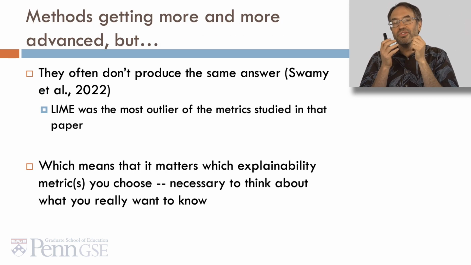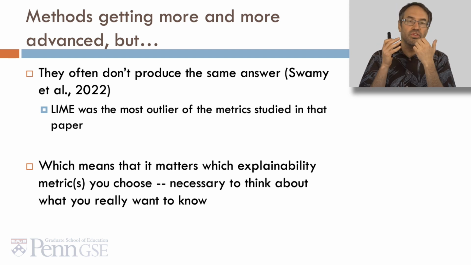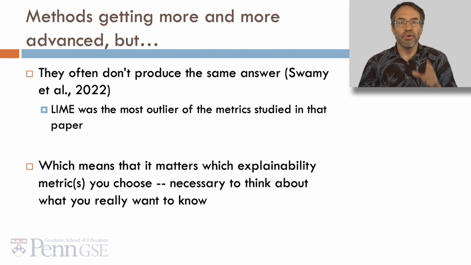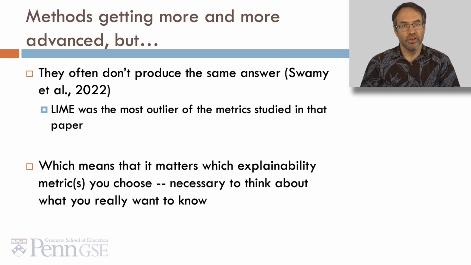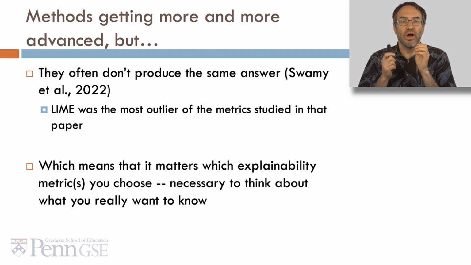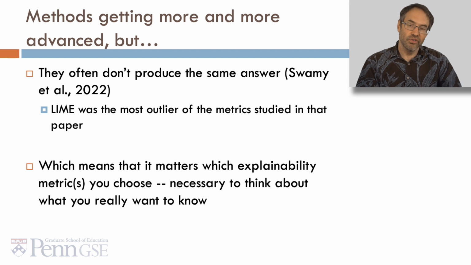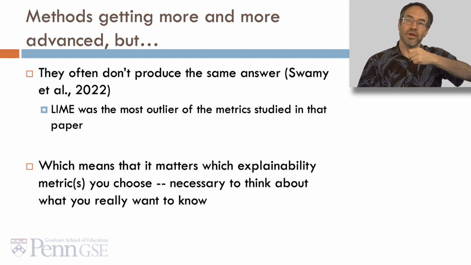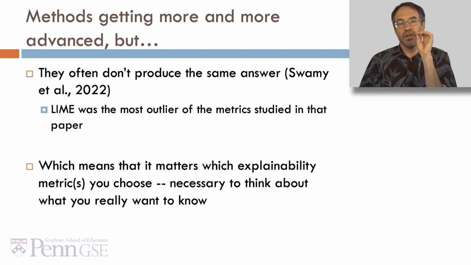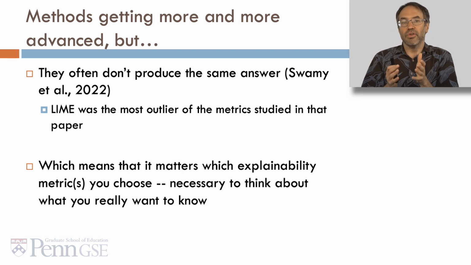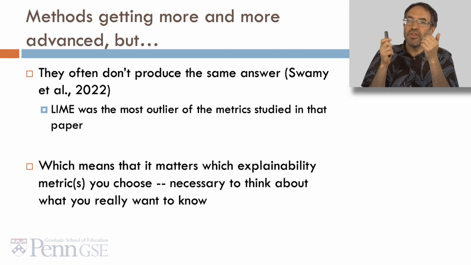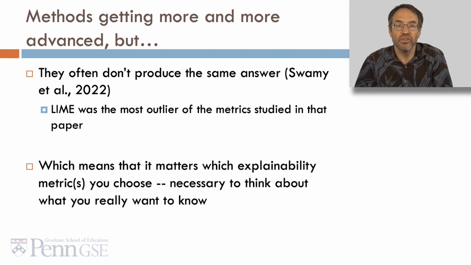So as these few slides have shown, there's a lot of methods for explainable AI, and the methods are getting more and more advanced. But there's a problem, as Vinitra Swamy and her colleagues showed: all of these advanced techniques for explaining a prediction often don't produce the same answer. So if you try DICE and SHAP and LIME, you might not get the same answer. And in their paper, they found that LIME, in fact, was the most outlier of the metrics studied. But if LIME is answering the question you want to answer, then it's the right choice.